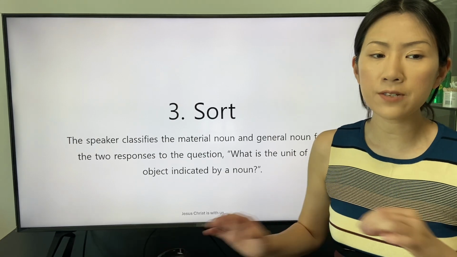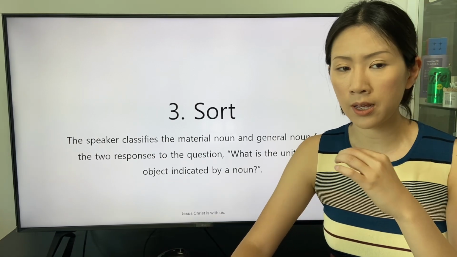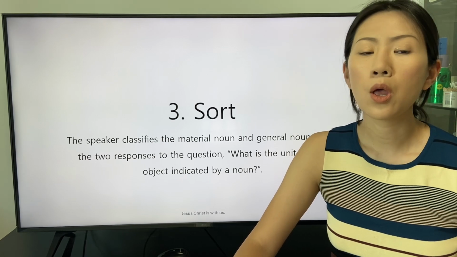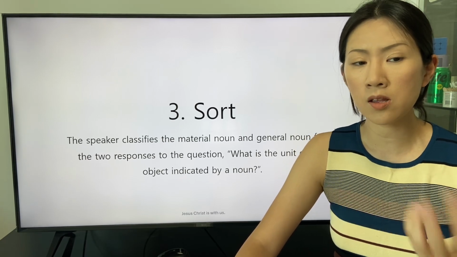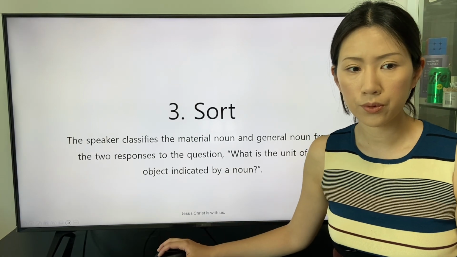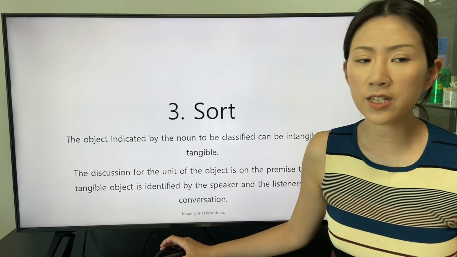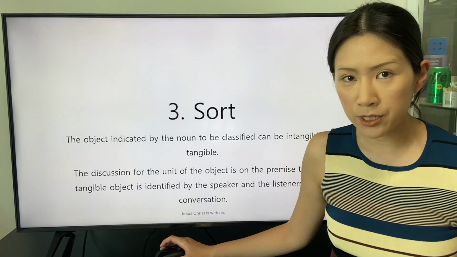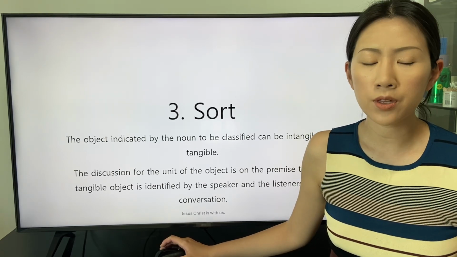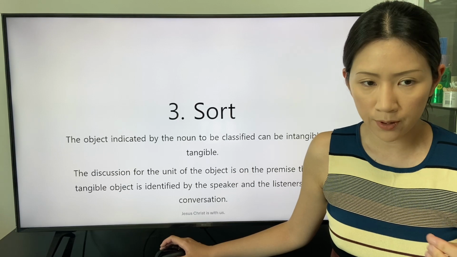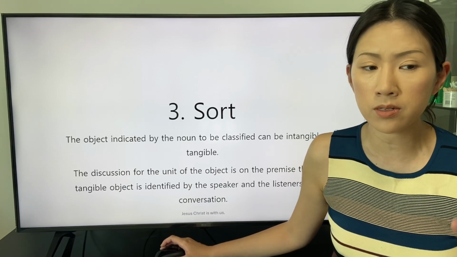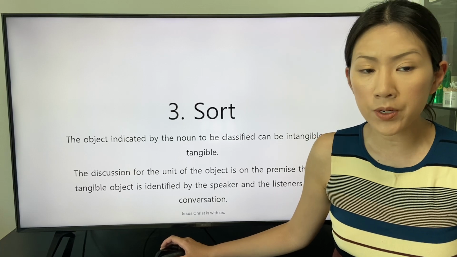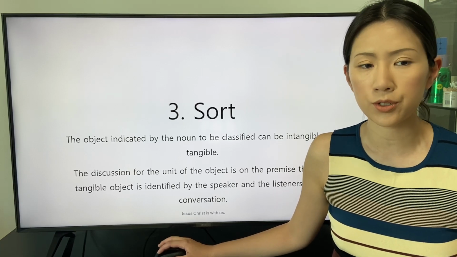The speaker classifies the material noun and general noun from the two responses to the question, what is the unit of the object indicated by a noun? The object indicated by the noun to be classified can be intangible or tangible. The discussion for the unit of the object is on the premise that the tangible object is identified by the speaker and the listeners in the conversation.